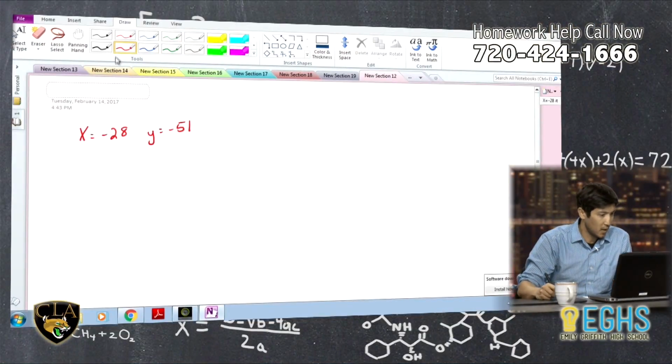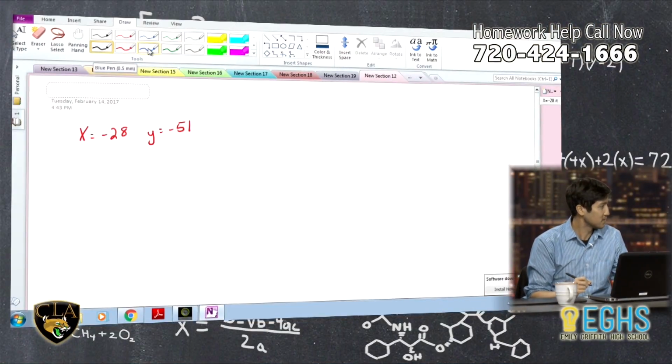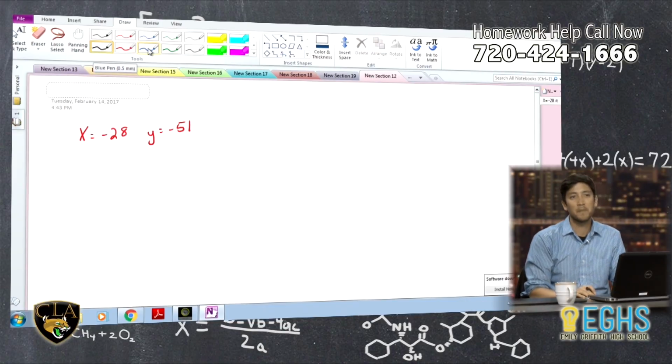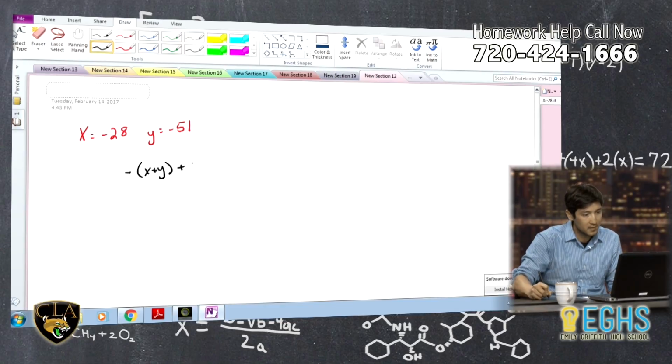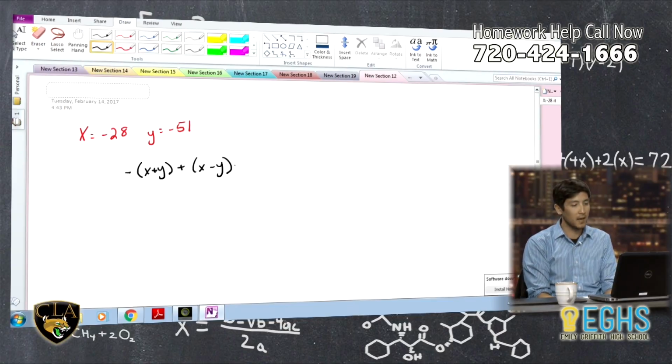So really this question is just evaluation. We've got some variables, but it's not solving like Becca just went through with the algebra tiles. You should look at this and automatically think that this, negative (x plus y) plus x minus y, is not an equation, because it's not set equal to anything. So this is an expression that we can evaluate.